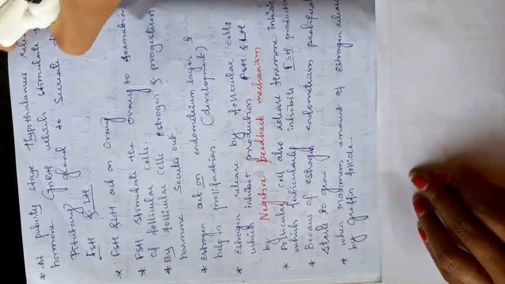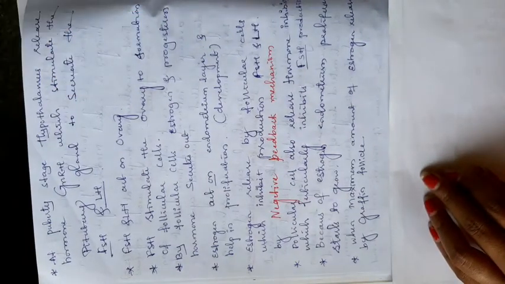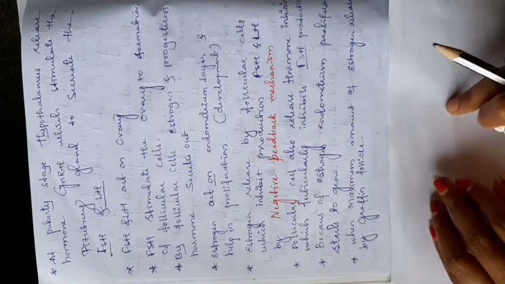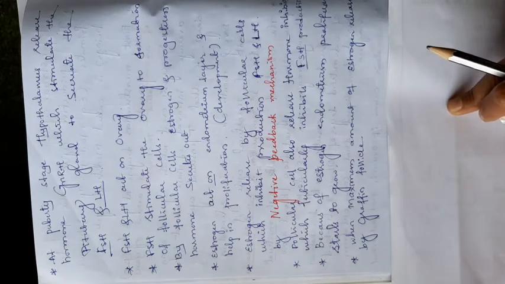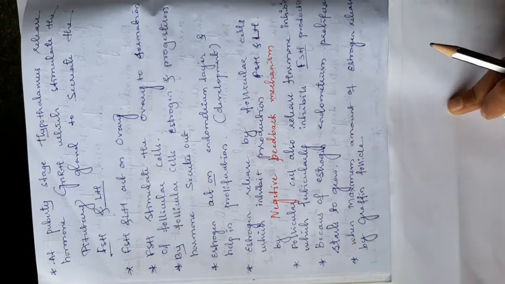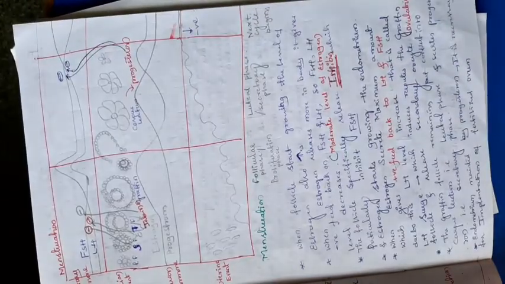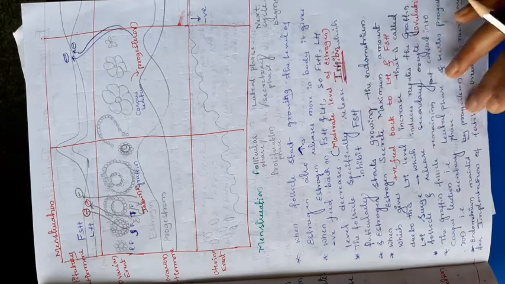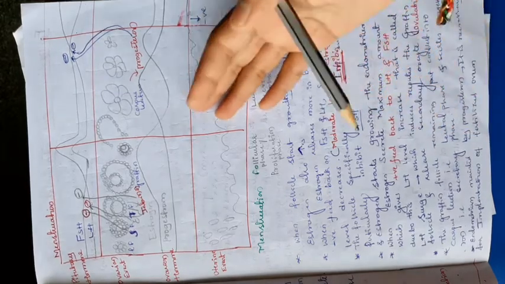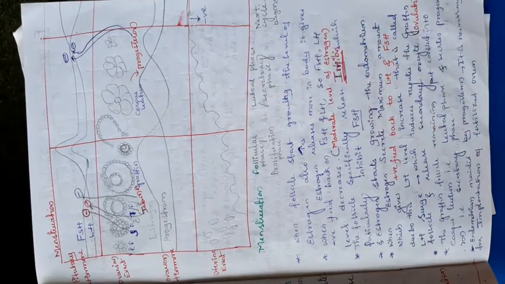Next. Okay, this is the next page. This is the diagrammatic representation of the menstrual cycle. You can copy this diagram from your NCERT book. This is the notes for the graphical representation.